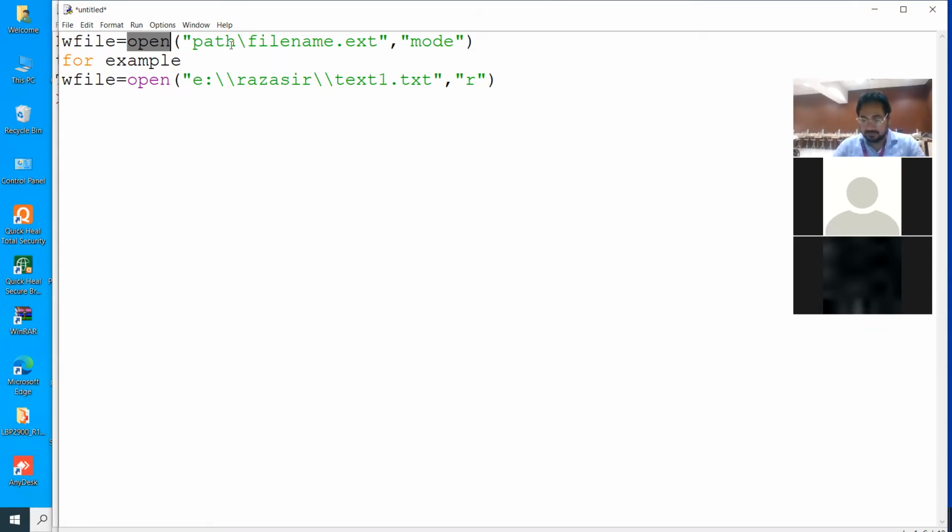Chalo, ab baatein kam and baat zyada. When Python opens a file, it needs to know the file mode in which the file is being opened.